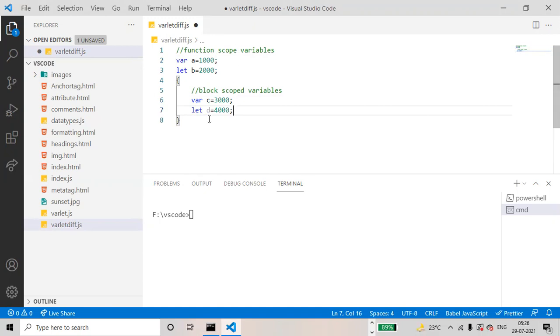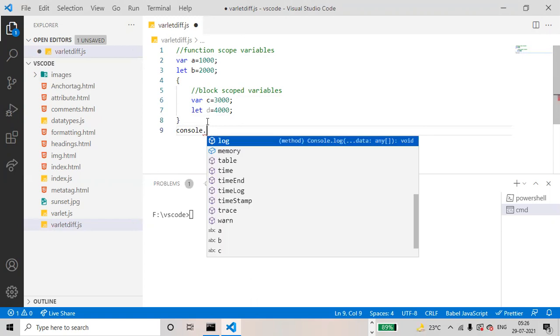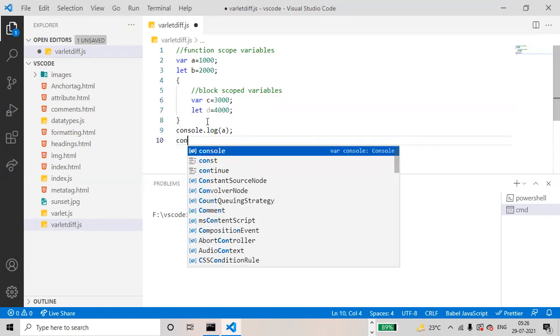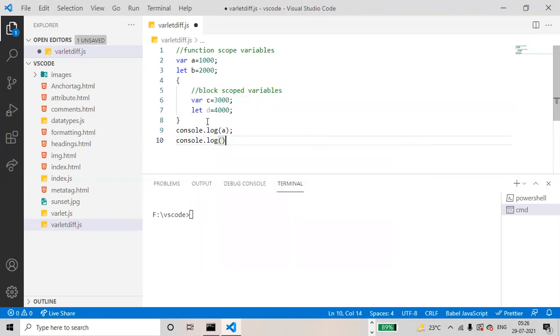Okay, now next console.log of a. Console.log of b.